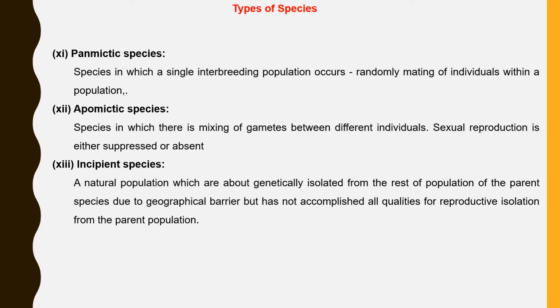Incipient species. It is a natural population which has got isolated from the parent population due to geographical barriers but has not accomplished all the qualities for reproductive isolation.